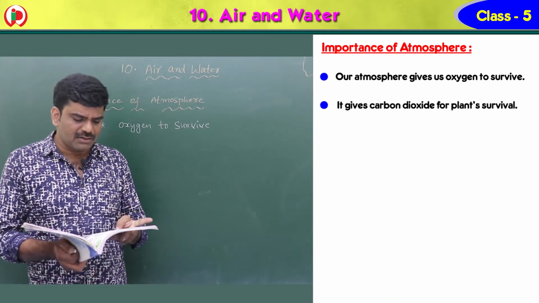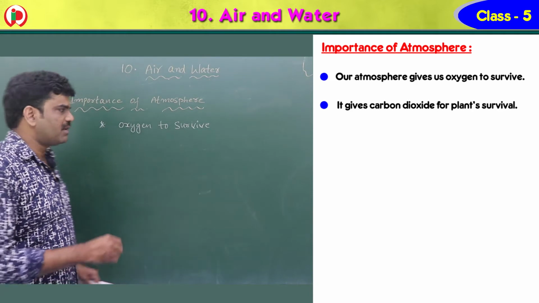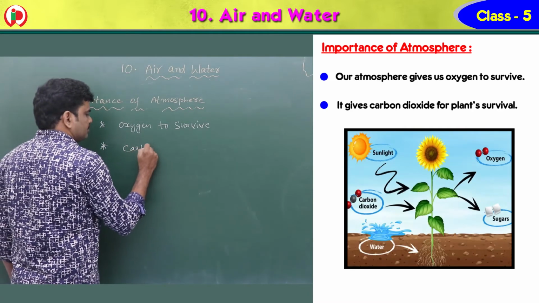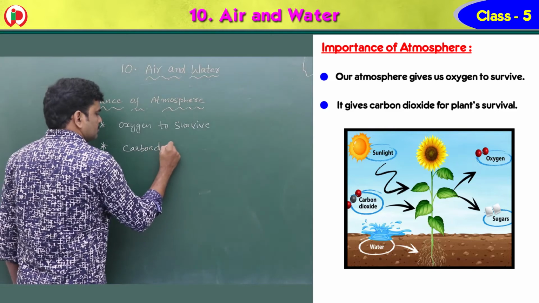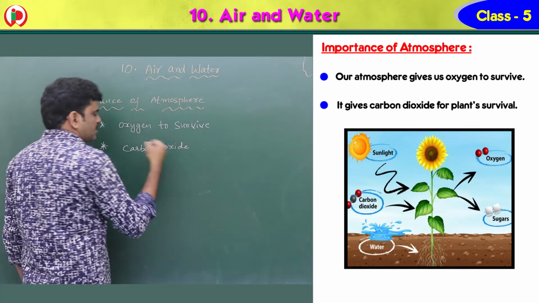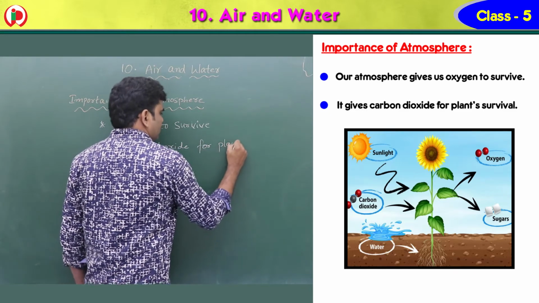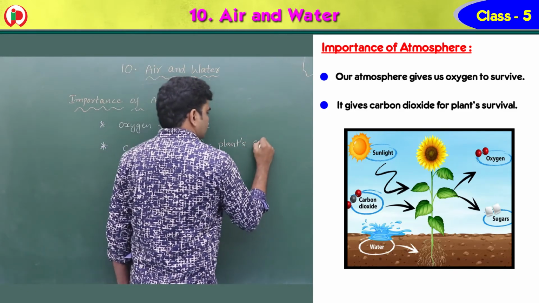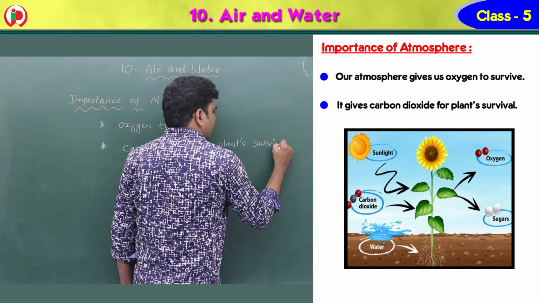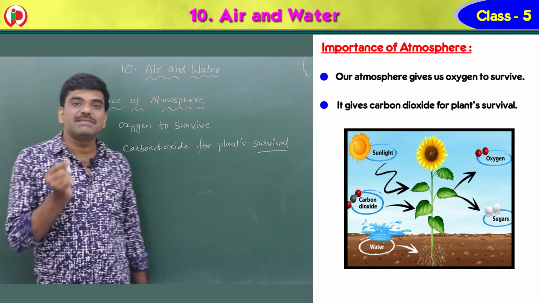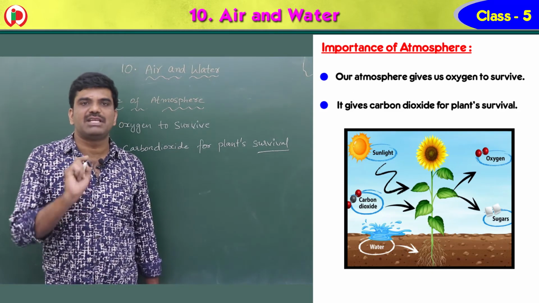Second point, it gives carbon dioxide for plant survival. I told you clearly, plants prepare their own food material themselves.